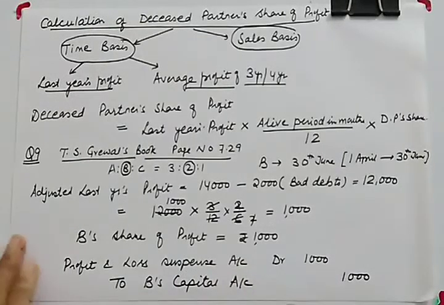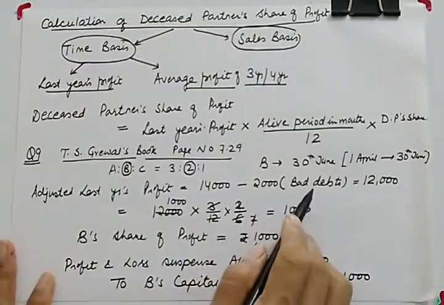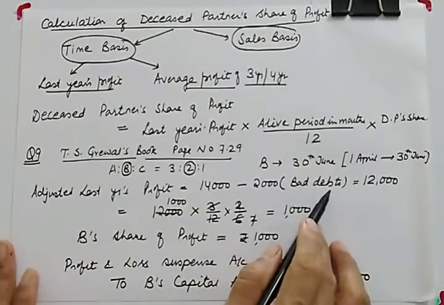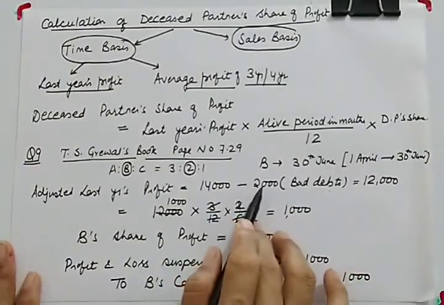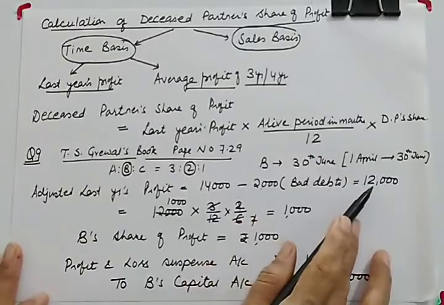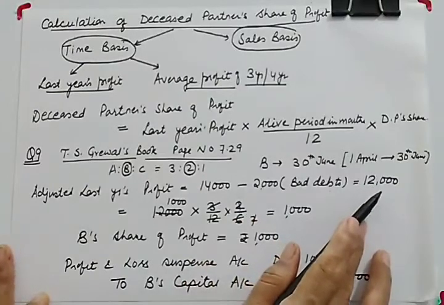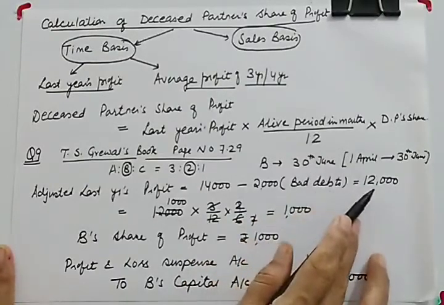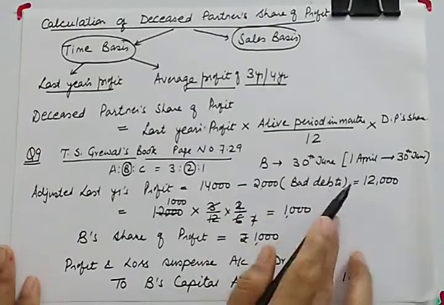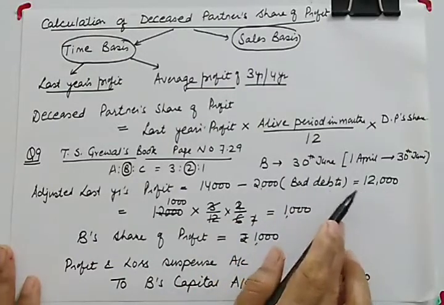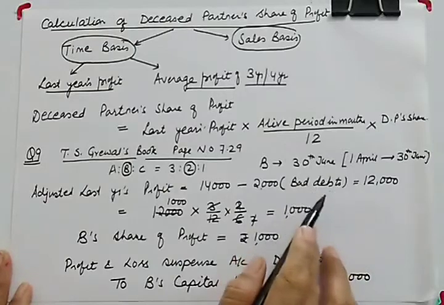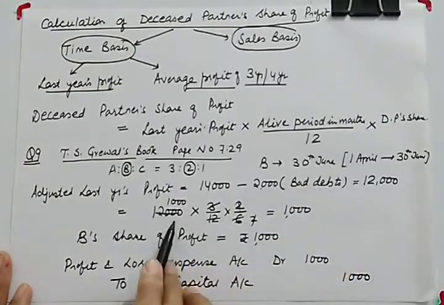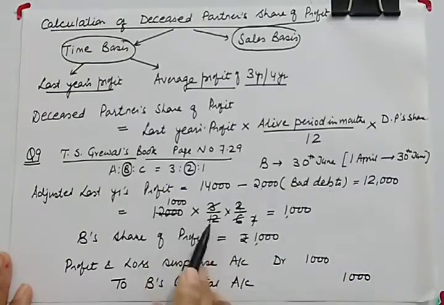First of all, we have seen that if there is a regular expense not deducted from last year's profit, it has to be deducted, because we assume that the current year's profit, the year in which death occurred, is accruing on a similar basis as last year. So we apply the formula 12,000 multiplied by 3 months. Why 3 months?